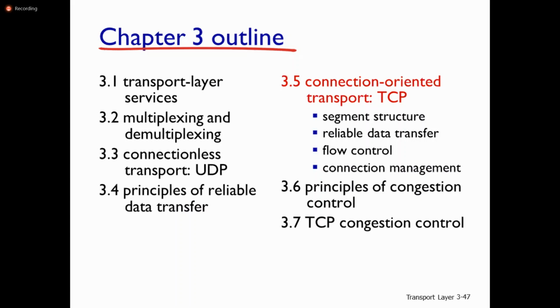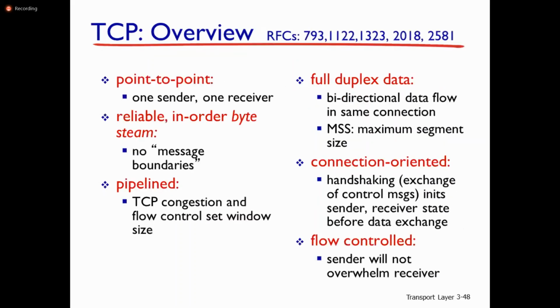So the next topic as part of our unit 3 is connection oriented transport. That means connection oriented protocols. One of the connection oriented protocols is Transmission Control Protocol. In this we are going to discuss the TCP segment structure and how reliable data transfer is achieved in TCP, and what is meant by flow control in TCP, because it is connection oriented, there is a possibility of flow control. Finally, how connection management takes place in Transmission Control Protocol.